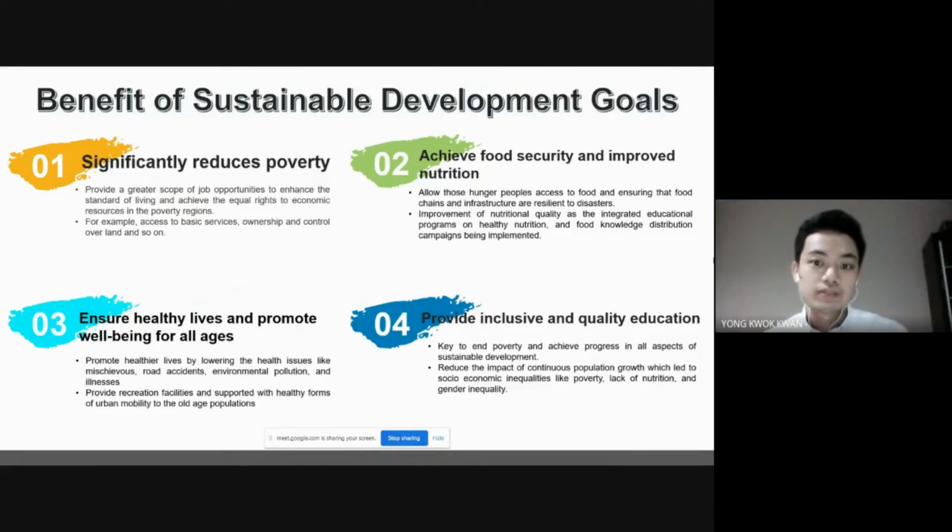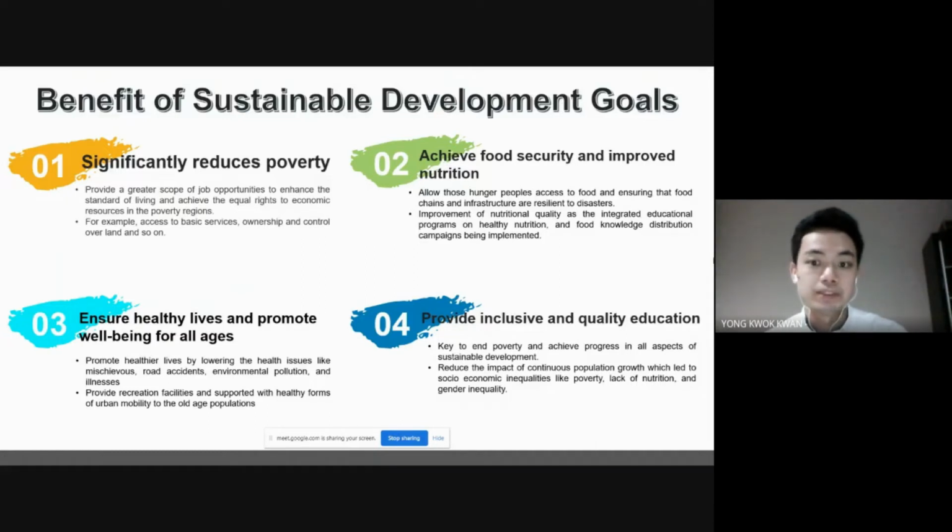The second benefit is achieving food security and improved nutrition. By adopting the Sustainable Development Goals, it allows hungry people access to food and ensures the food chain and infrastructure are resilient to disasters. It will also help to improve nutritional quality as integrated educational programs on healthy nutrition and food knowledge